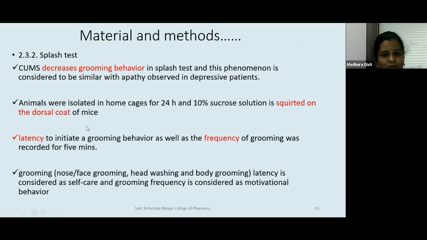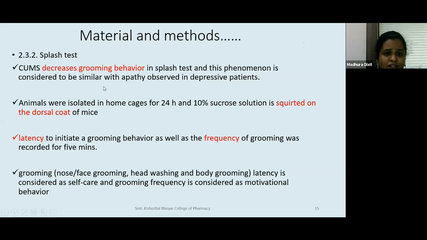Now, what will the animal do? The animal will try to clean it in the normal condition. If I throw water on you, you will try to clean yourself. But in this case, the animal is not interested to clean itself. So this is called self care, and grooming frequency is a self motivation. So that was lost. So latency to initiate grooming, which means after you have put the water on the animal, in how much time it starts grooming itself, as well as the frequency of grooming, was recorded for 5 minutes.